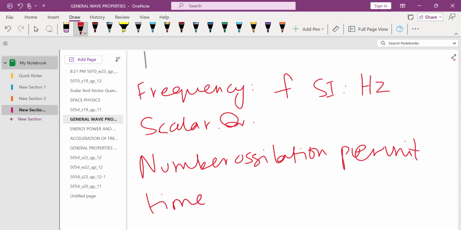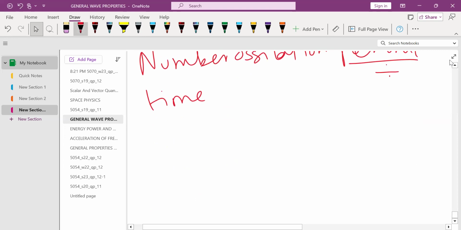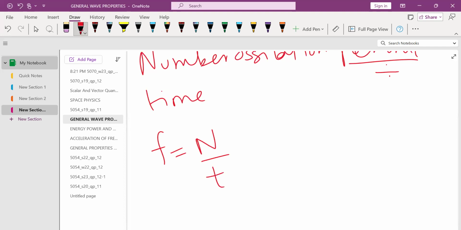As I told you before, this per unit time represents the sign of division. So the formula for calculating frequency is F equals N over T. N is the number of waves and T is the time. So when the number of waves is 1, you need to calculate the time, you have another formula, which is F equals 1 upon capital T. So this capital T is the time period which we discussed above.